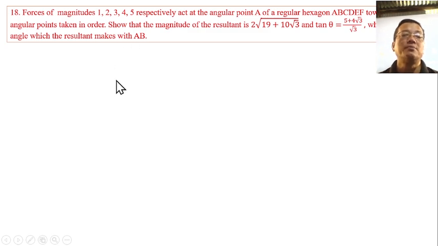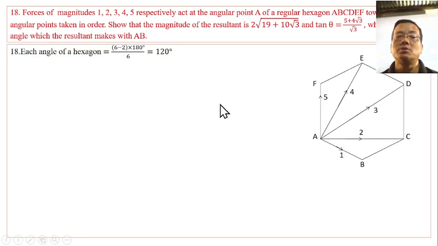As in this picture, the magnitudes are 1, 2, 3, 4, 5. In the regular hexagon ABCDEF, the sides and diagonals are drawn.